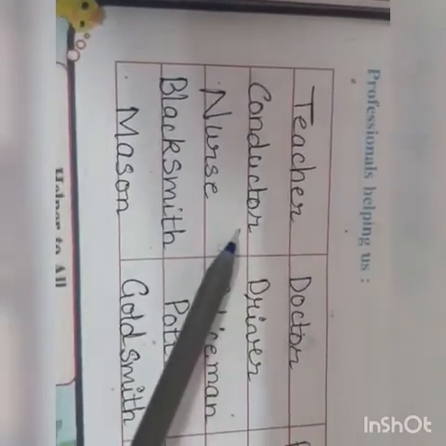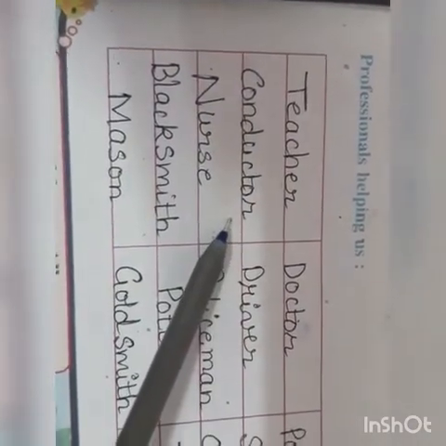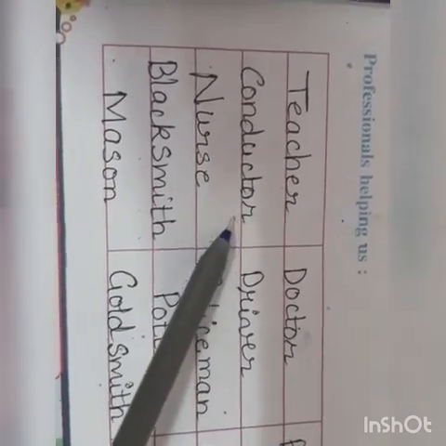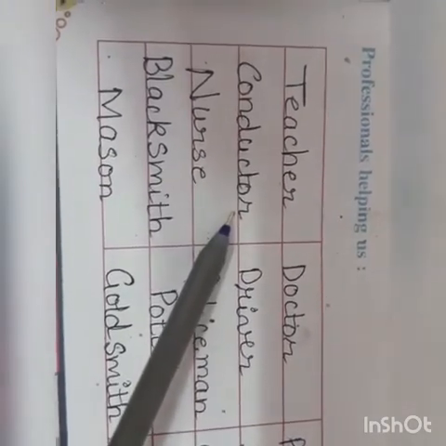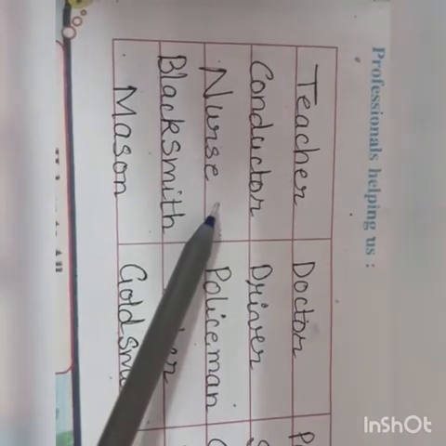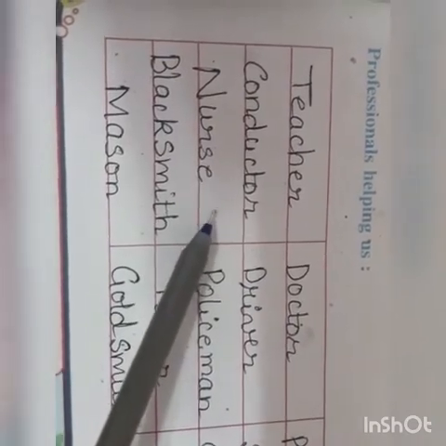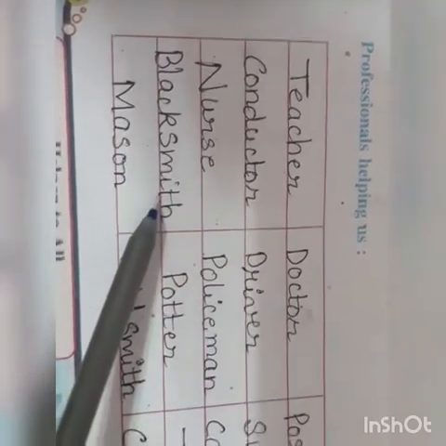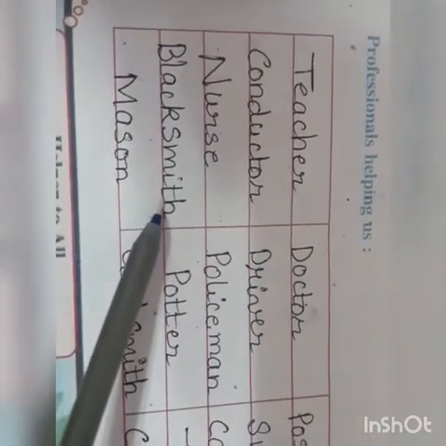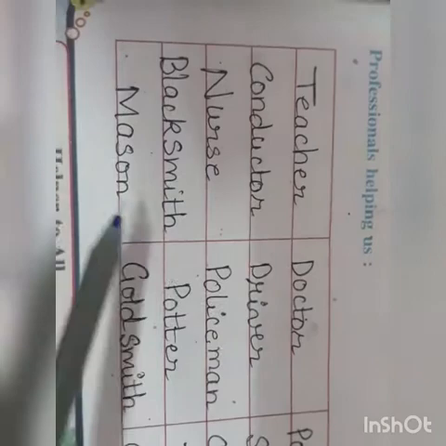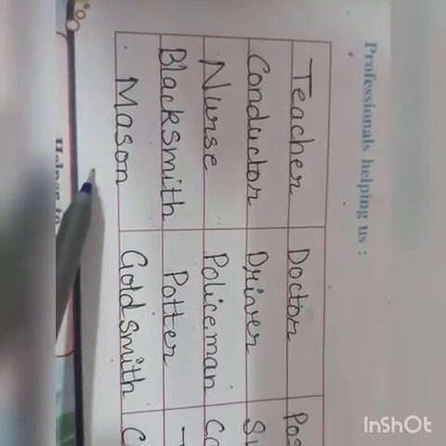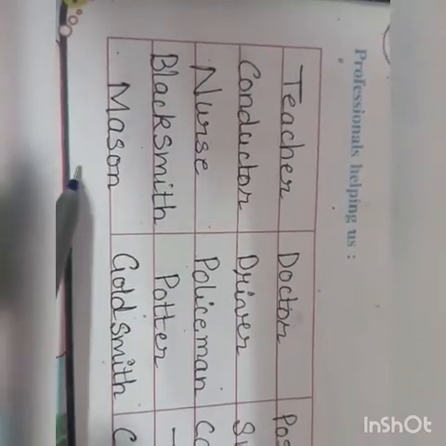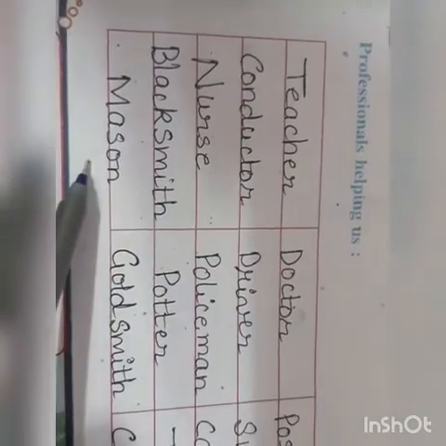Teacher, conductor, you know who is a conductor in the bus. A driver and a conductor is there. A conductor who gives us the tickets when we are traveling in a bus. The nurse is there in a hospital who takes care of the patient in the hospital. Then blacksmith means luhar, जो लोहे के औजार बनाते हैं, लोहे की चीजें बनाते हैं. They are called as the blacksmith. Then mason, जो सीमेंट और रेती का काम करते हैं उनको मेसन बोलते हैं.